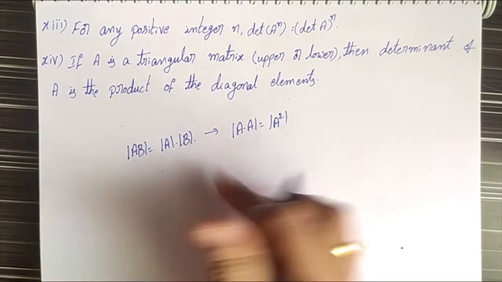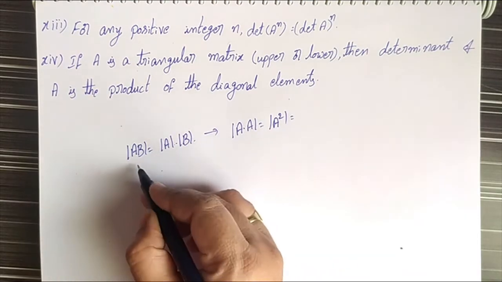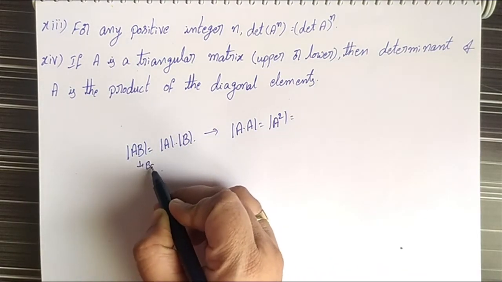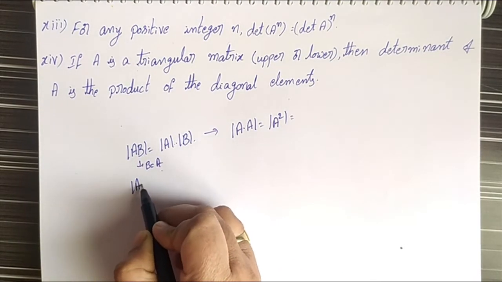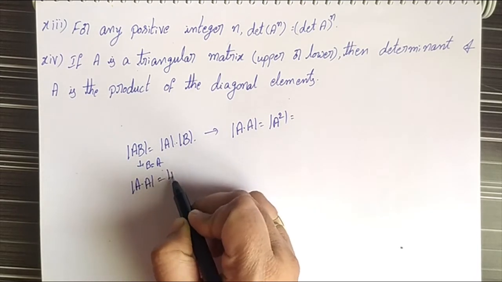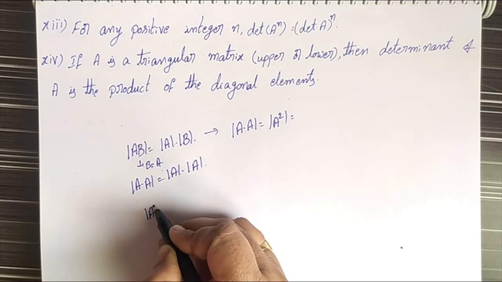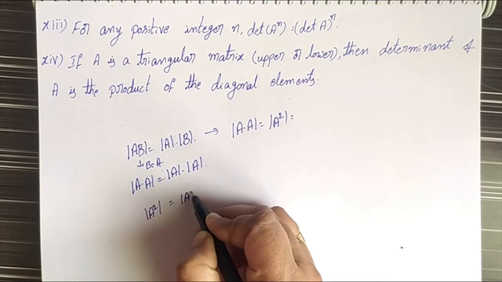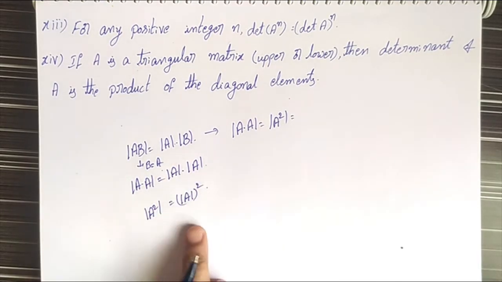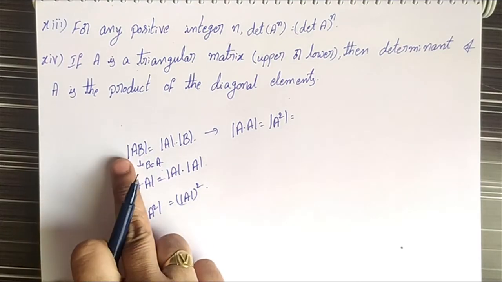Here we put B equal to A, then determinant of A into A equals determinant A into determinant A, then determinant A square equals determinant A whole square by using the 12th property.